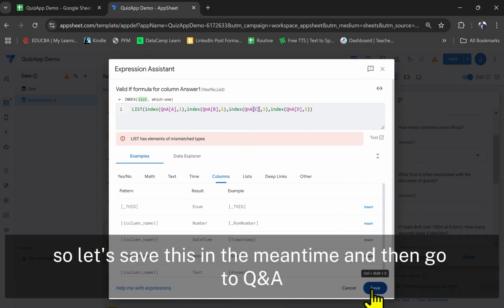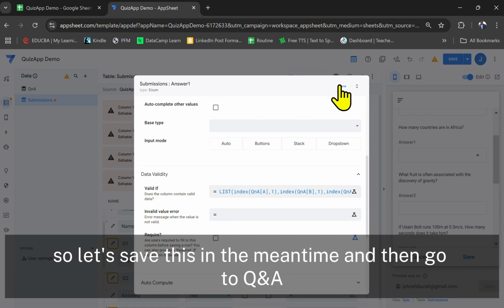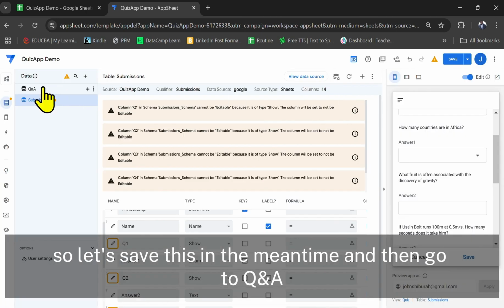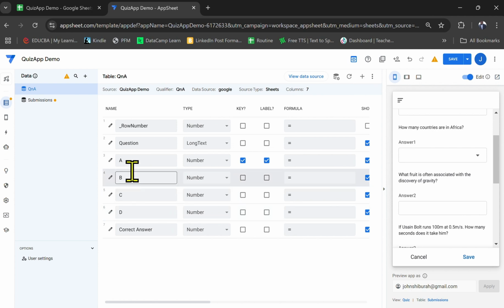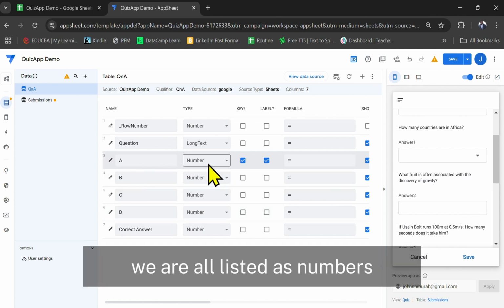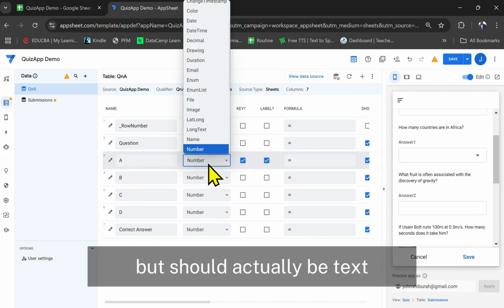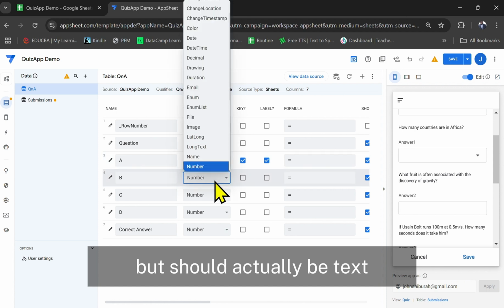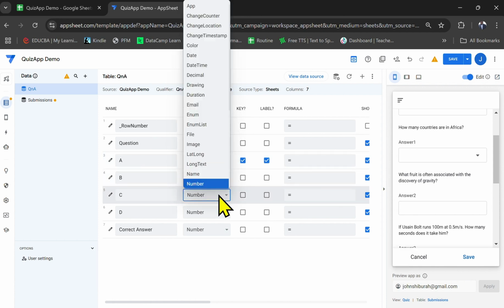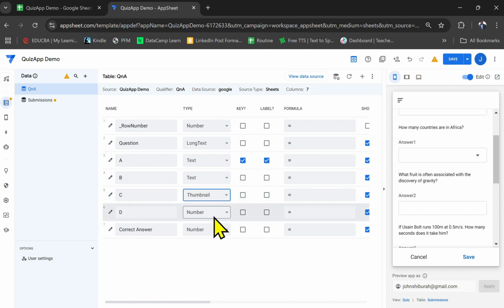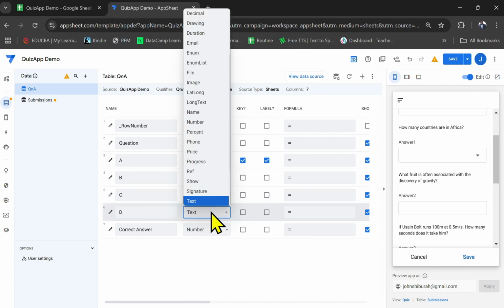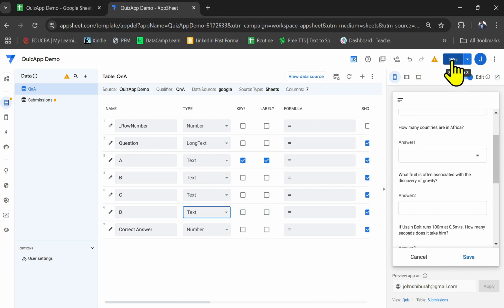So let's save this in the meantime and then go to Q&A. Okay, we are all listed as numbers, but should actually be text. All right, then save.